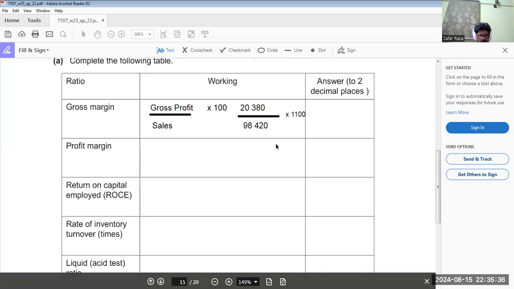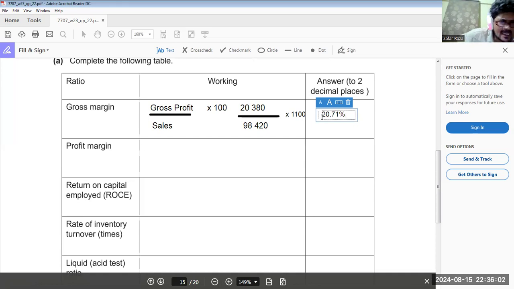They need the answer to two decimal places: 20.707. So round it off to 20.71%. This is the answer.